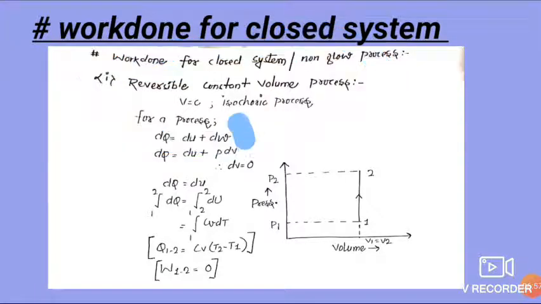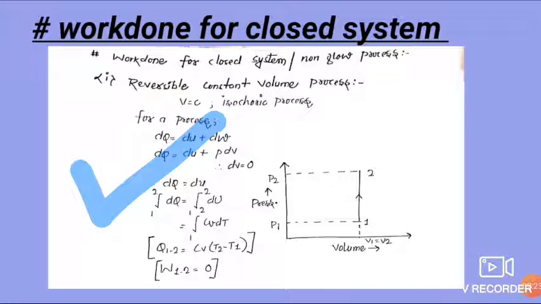Dear friends, as we know that for process, our first law of thermodynamics is dq is equal to du plus dw. So this process is constant volume process, and for closed system, so we use dw is equal to pdv, and for constant volume dv is equal to 0. So we get dq is equal to du.